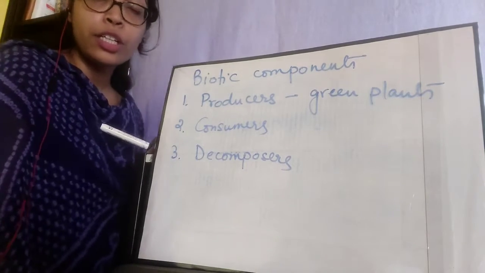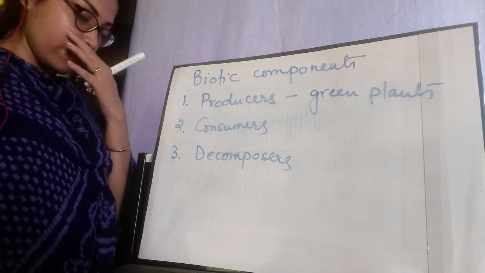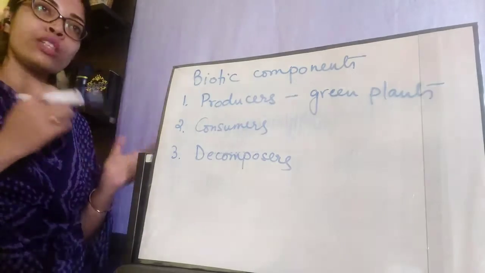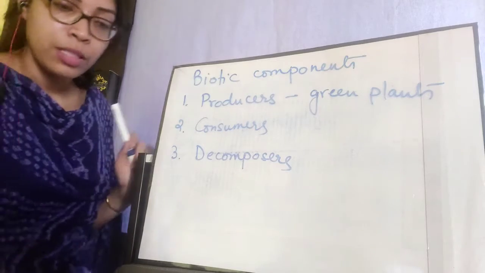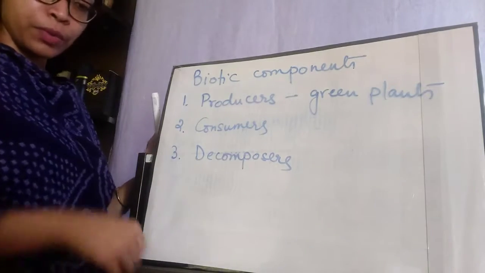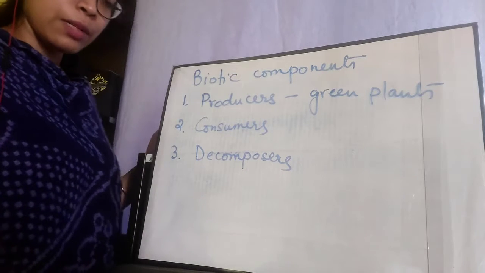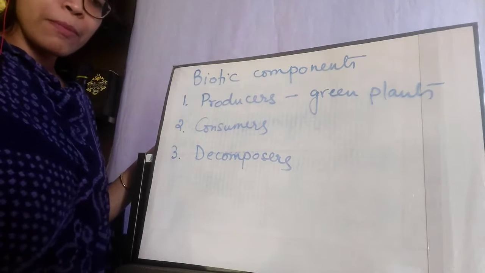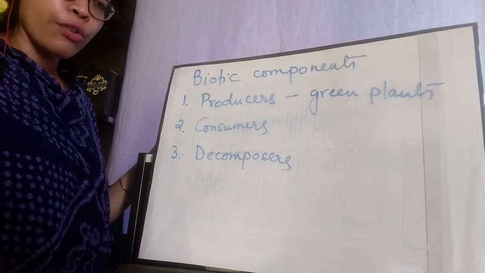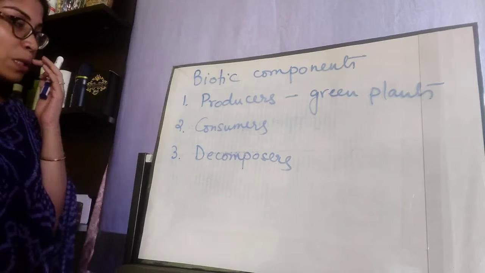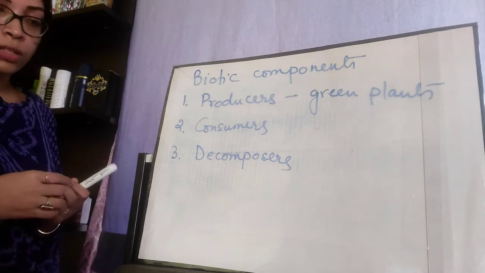The third category, the tertiary consumers, are the omnivores. Who are the omnivores? We are the omnivores. That means those who eat both green plants and other animals, those who feed on both. Some animals that eat both plants and other animals are known as omnivores. For example, human beings, crow, cockroach, bear and so on all come under omnivores or the tertiary level of consumers.